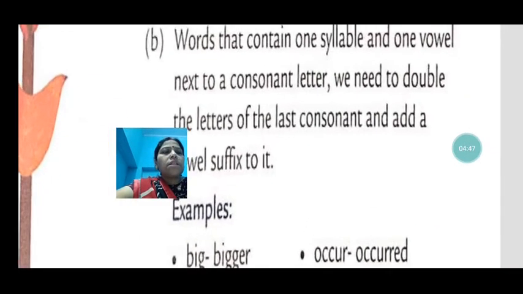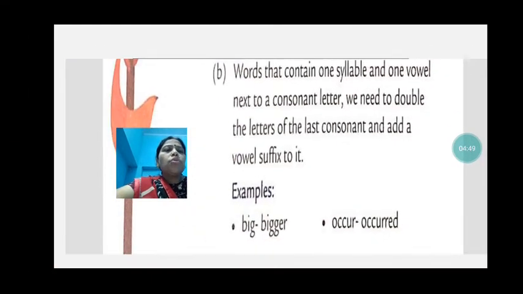I have told you that there are some exceptions also. Now see in this, occur. Occur has two syllables, oc and cur, and there are two vowels also, O and U. In big there was one vowel, but in occur we have two vowels, O and U. And then we have written occurred, ED added at last. Now see.